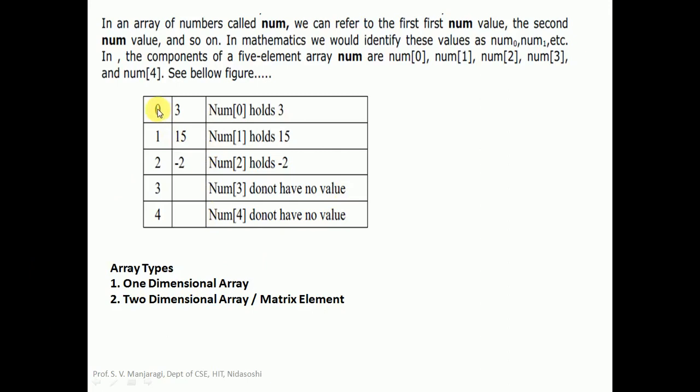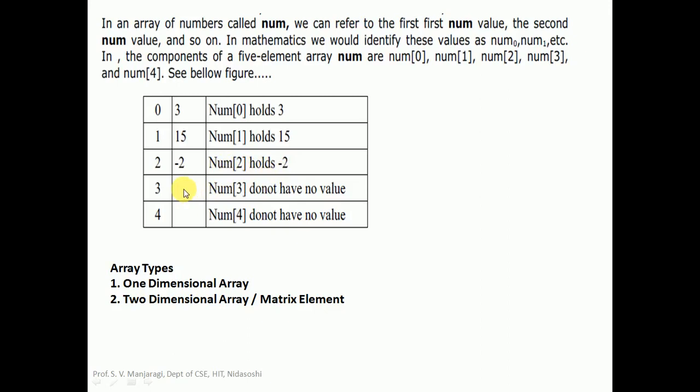And let us see what values are stored here. At index 0, that is called num[0], the value stored here is 3. It means num[0] is holding the value 3. Similarly, num[1] at index 1, the second element of the array, is holding the value 50. And the third element of the array is indicated as num[2]. It is having index 2. The value stored here is minus 2. So 2 is the index, and minus 2 is the value stored at num[2].